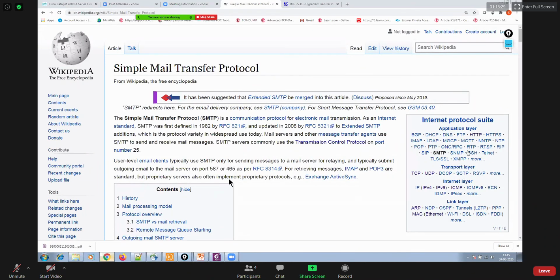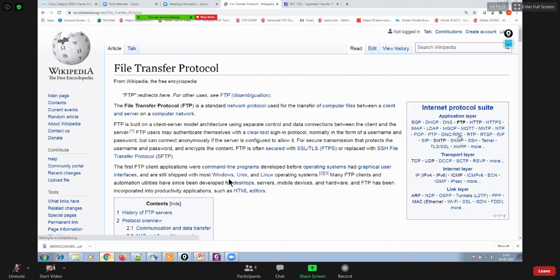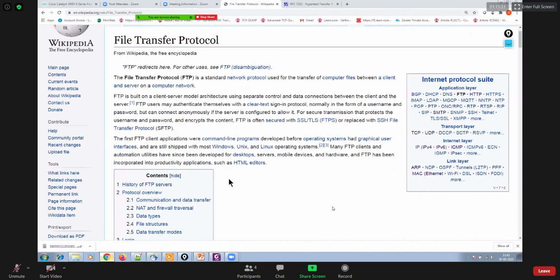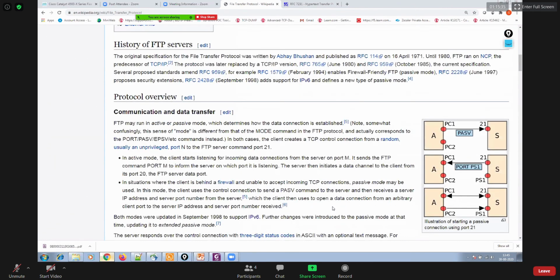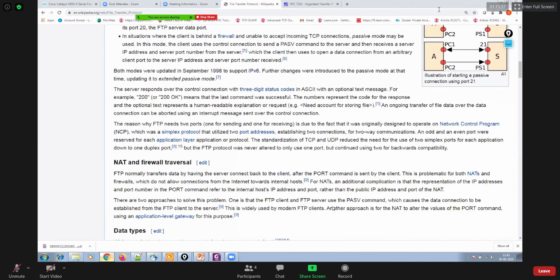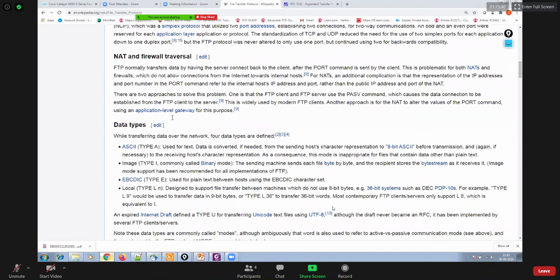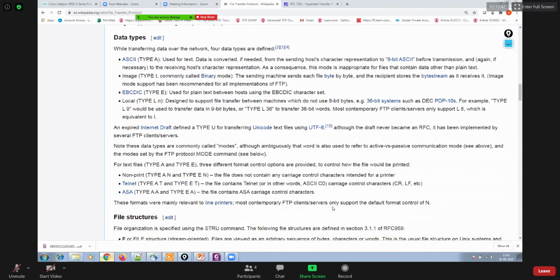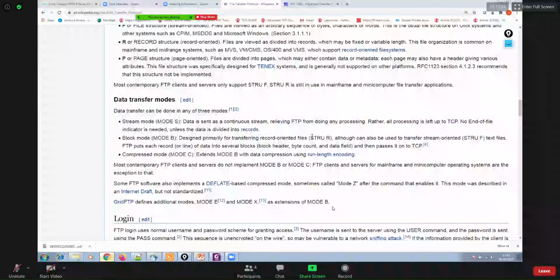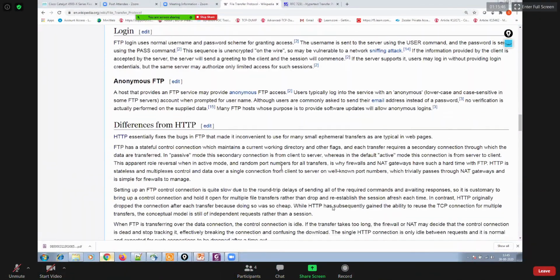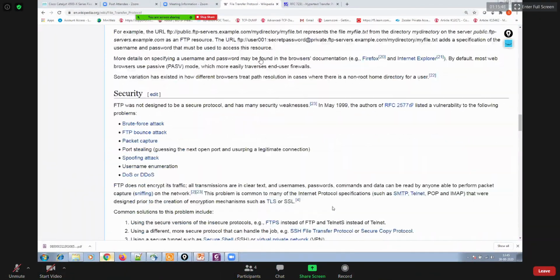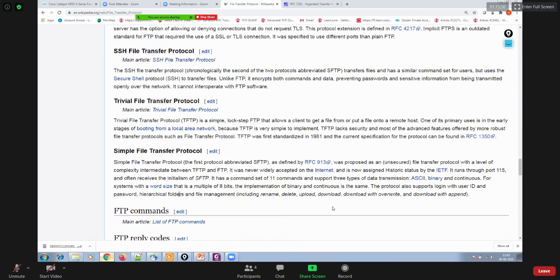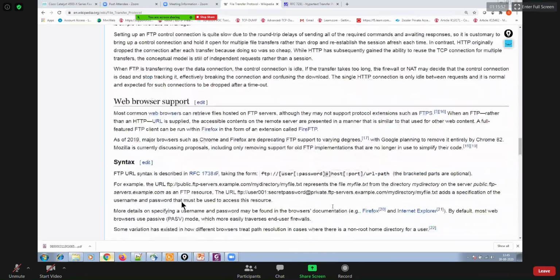Thereafter, you can also read about FTP, which is also important. Passive mode, active mode, right? Data types, file structure, data transfer modes, like that. So that's about FTP. You should read everything about FTP.